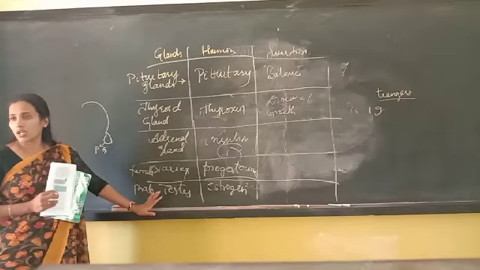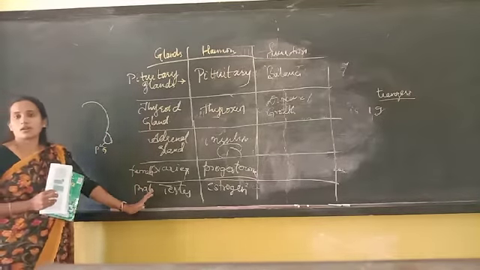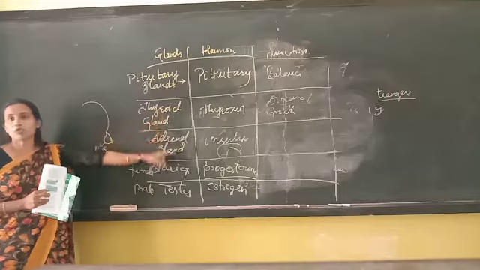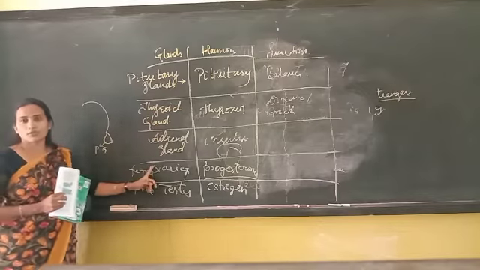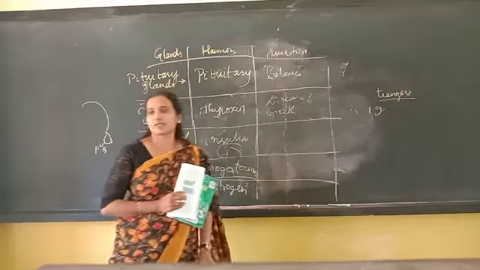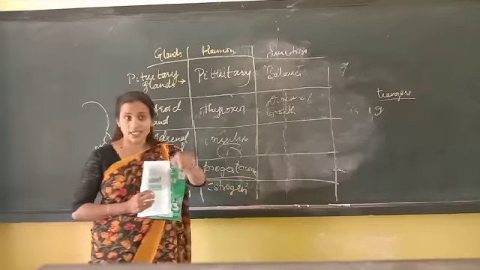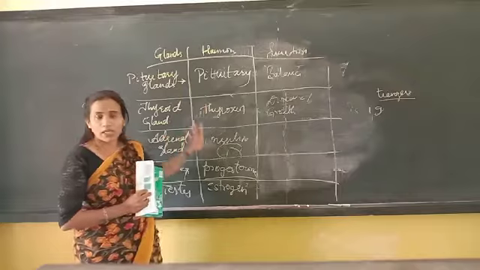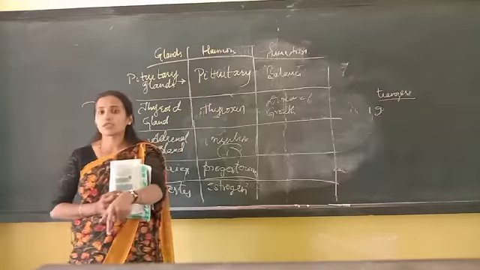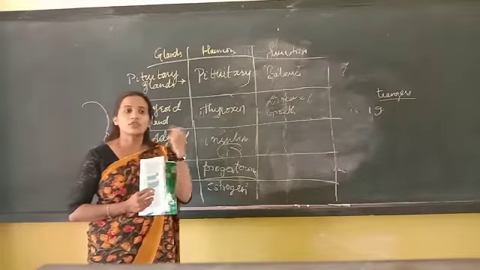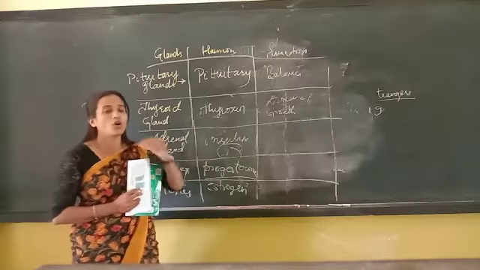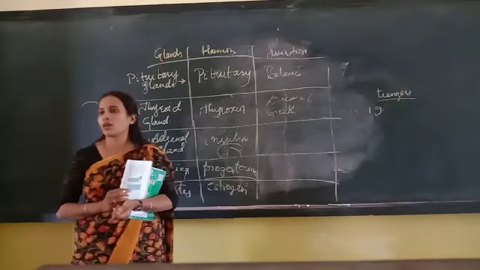So these are the knowledge about the hormones and the glands, where we find them and what all the functions are. Understood, children? This is very important to get at this age. Why? Because everything you are finding at this age only, from your 11 years only, will start to secrete all the insulin hormones and all.